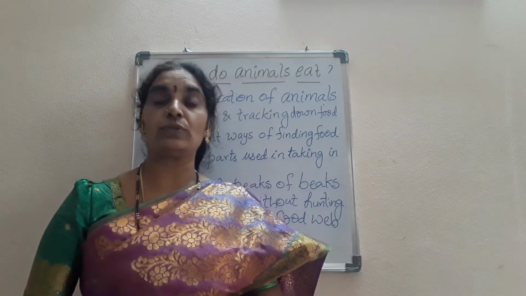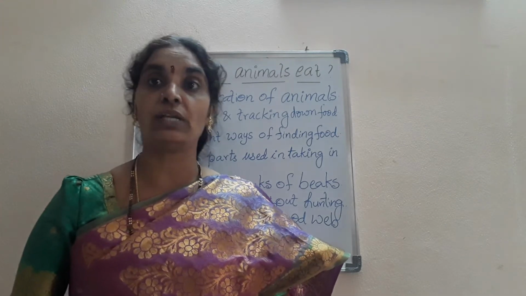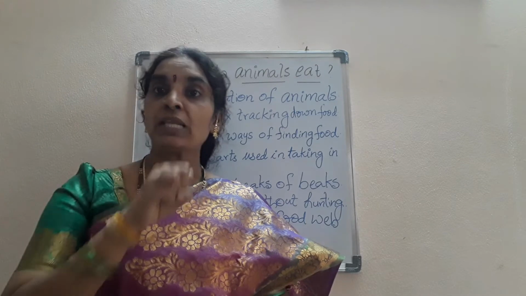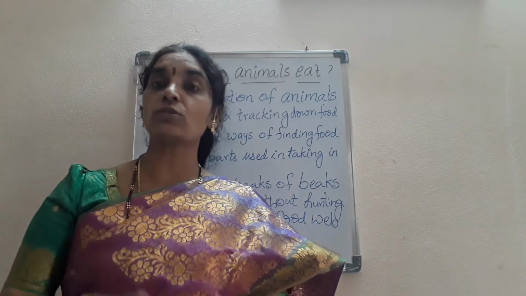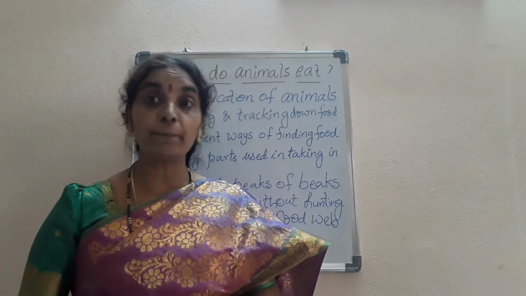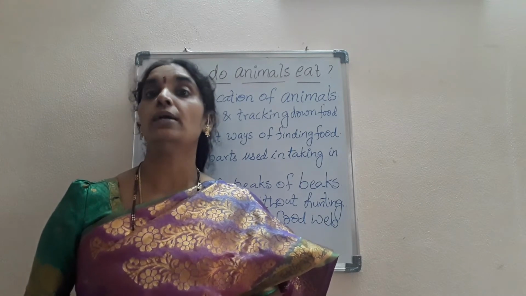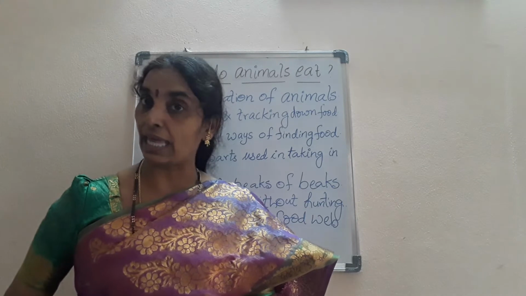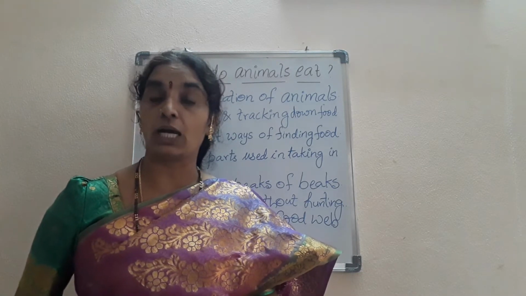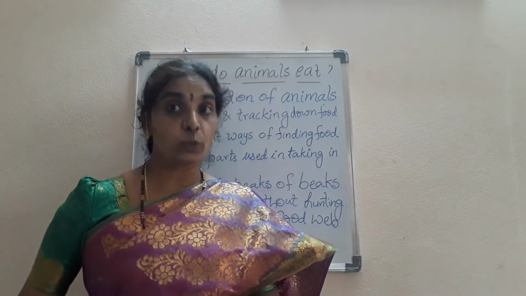And the squirrels, if you see, they are the herbivores. They depend on only fruits or the nuts. With their incisor teeth, they nibble. The process of taking the food by the squirrels or the rabbits is the nibbling process, I told you before. So the different processes like picking, like birds which pick the insects or grains from the ground, it's the picking process.